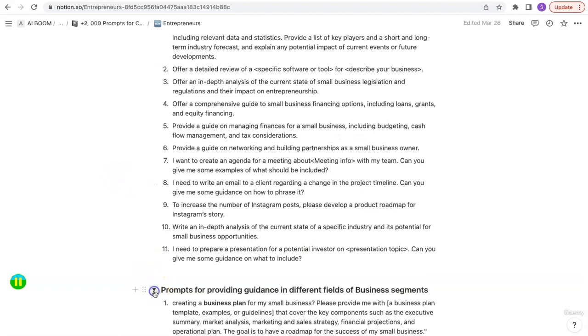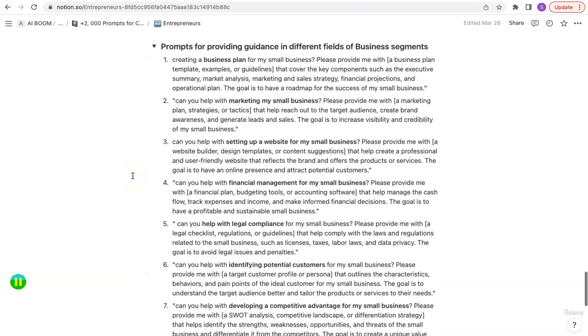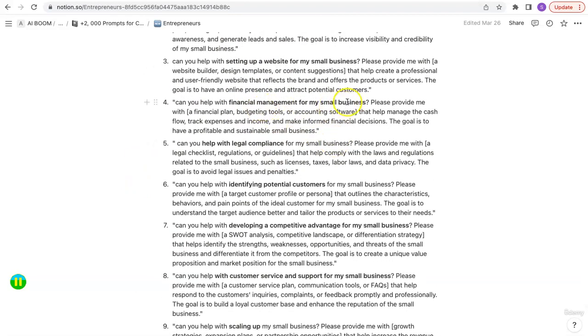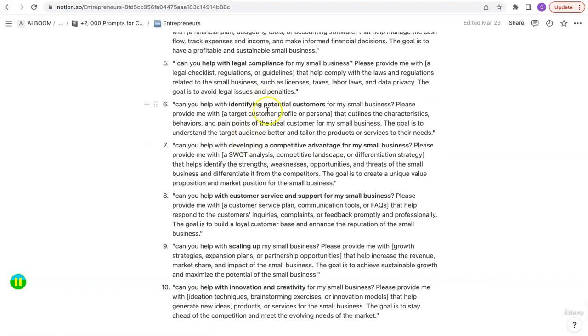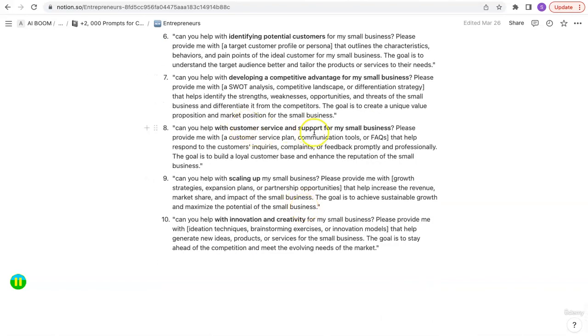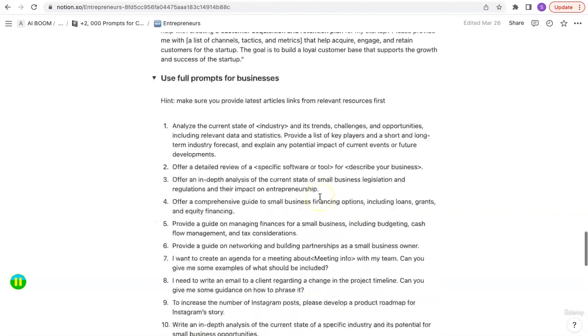Now here's another list of useful prompts for businesses that I found from various resources that can help you out. Prompts for providing guidance in different fields for businesses. For instance, marketing my small business, setting up a website, financial management, legal and compliance, identifying potential customers, competitive advantage for small businesses, customer service and support for my small business, scaling up with innovation and creativity.